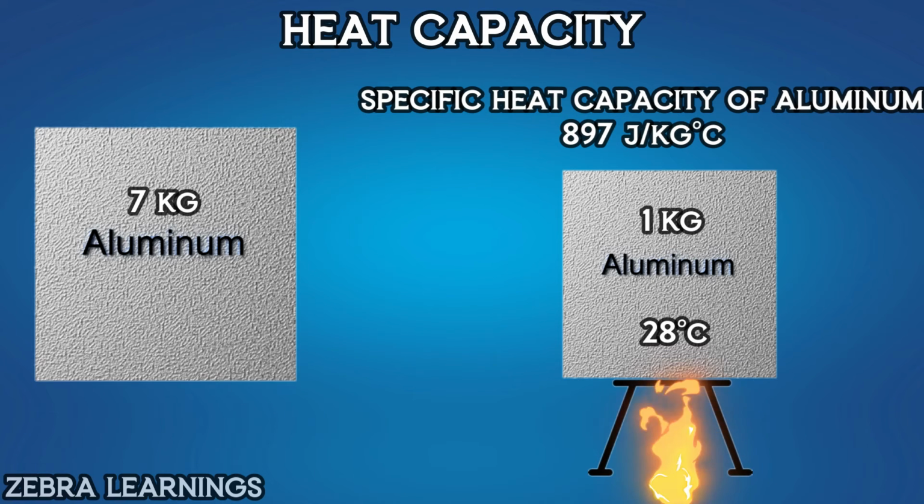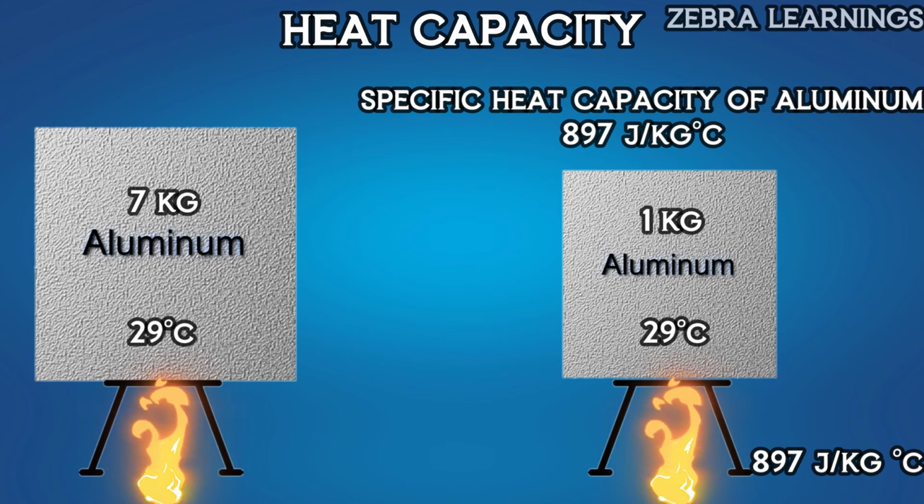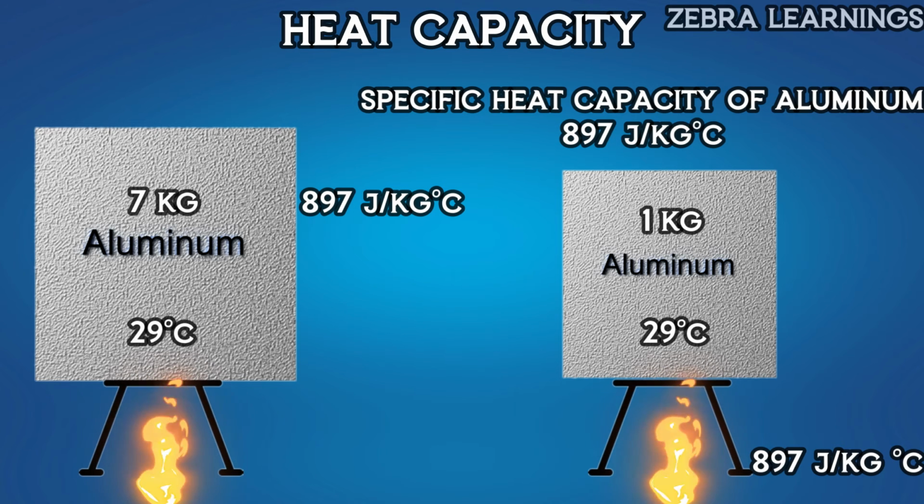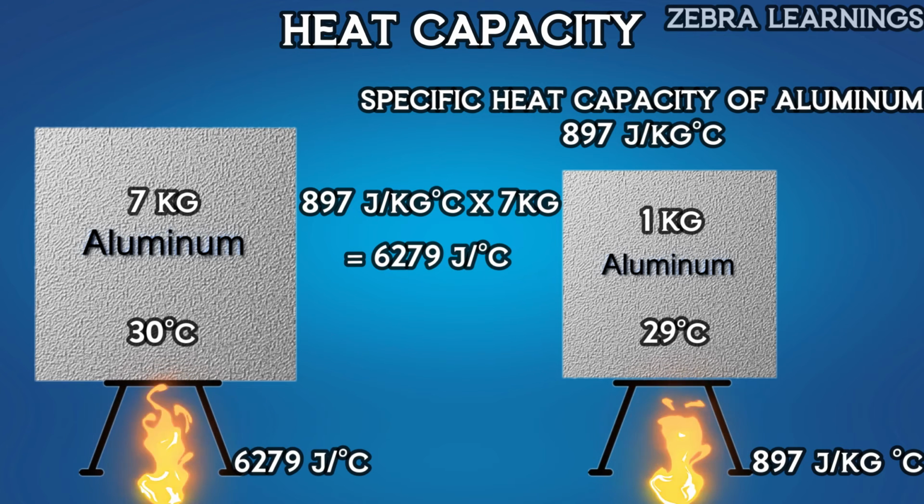This means that it takes 897 joules of heat to raise the temperature of 1 kilogram of aluminum by 1 degree Celsius. So, to raise the temperature of the 7 kilograms aluminum material by 1 degree Celsius, it is 897 joule per kilogram degree Celsius, multiplied by 7 kilograms, which is equal to 6279 joule per degree Celsius. This is the heat capacity of a material.